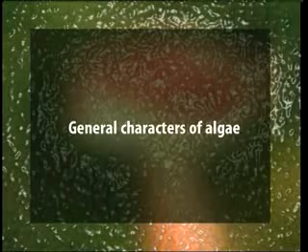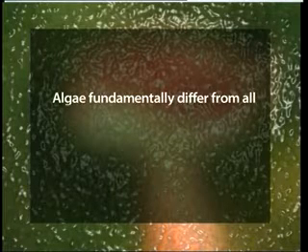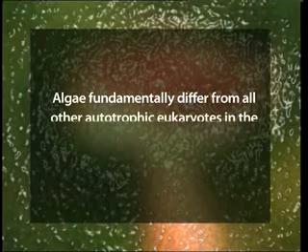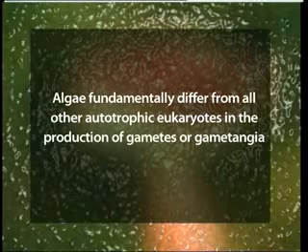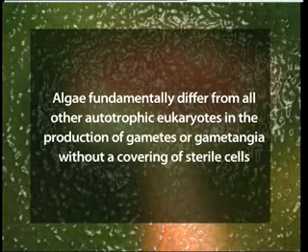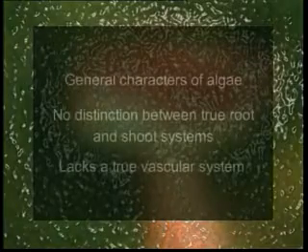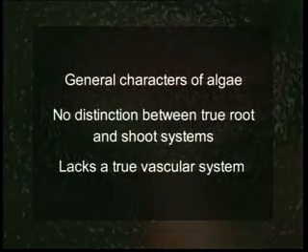Now the second part, general characters of the algae. Algae fundamentally differ from all other autotrophic eukaryotes, that is higher plants, in their production of gametes or gametangia without a covering of sterile cells. The plant body that we call as thallus lacks the distinction into true root and shoot systems. Also, the algae lack true vascular system.